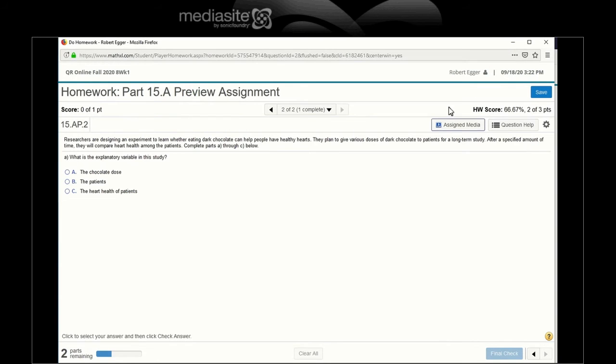What's next? Oh, back to chocolate. Researchers are designing an experiment to learn whether eating dark chocolate can help people have healthy hearts. They plan to give various doses of dark chocolate. Again, I'm putting my bid in. I volunteer for the high dose group. Those people get dark chocolate for a long-term study. After a specified amount of time, they will compare heart health among patients. Complete part A through C.